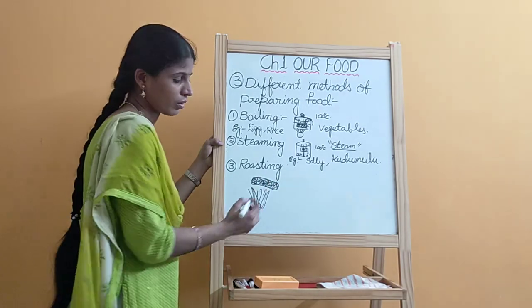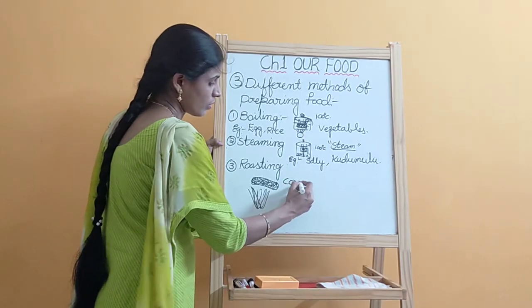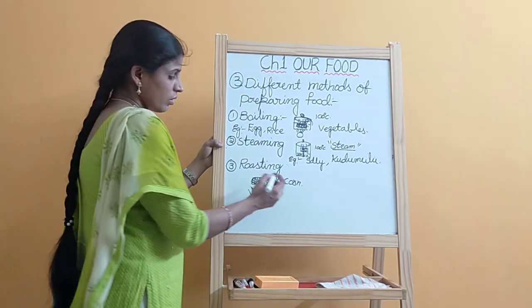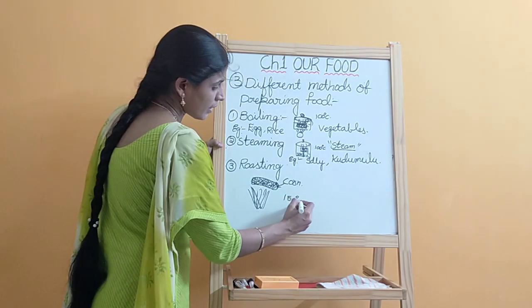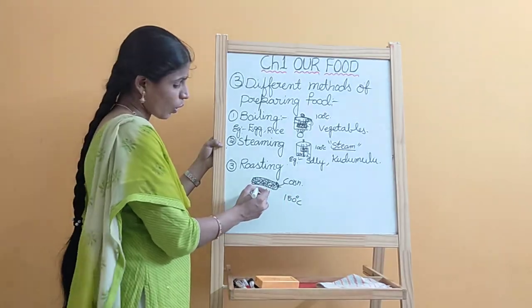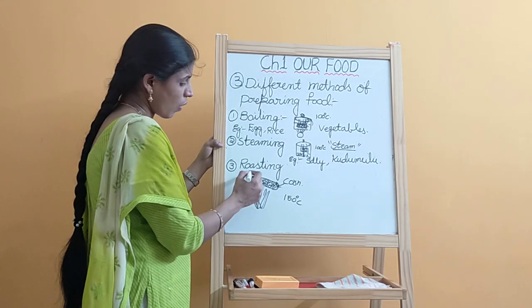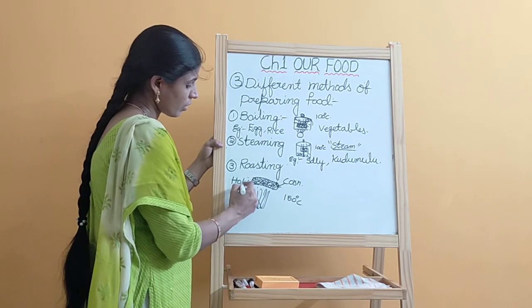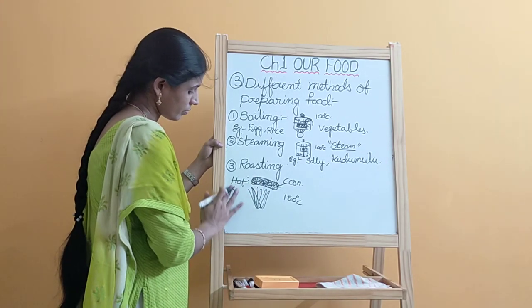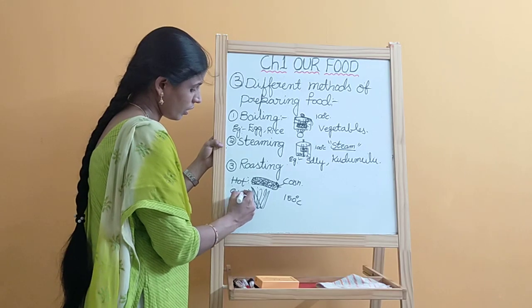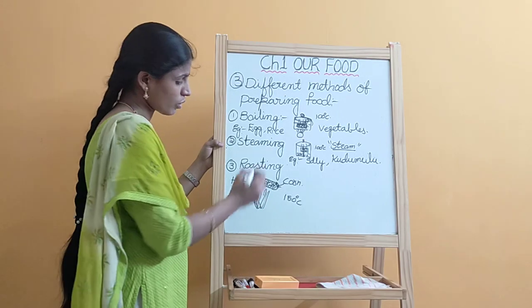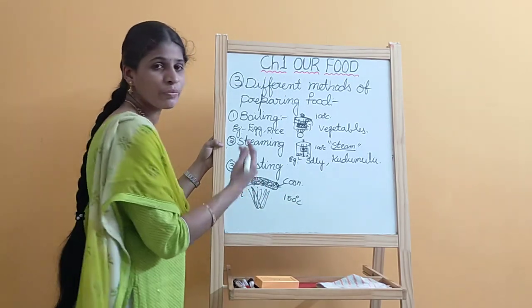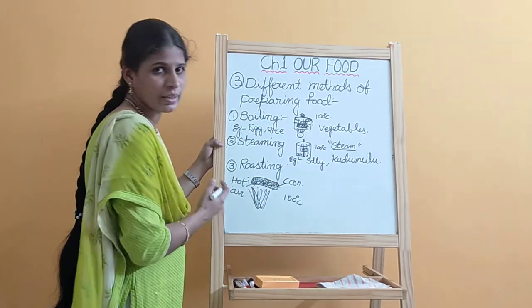Here, above 150 degrees centigrade, on the flame, the hot air cooks the food. Hot air cooks the food above 150 degrees centigrade.